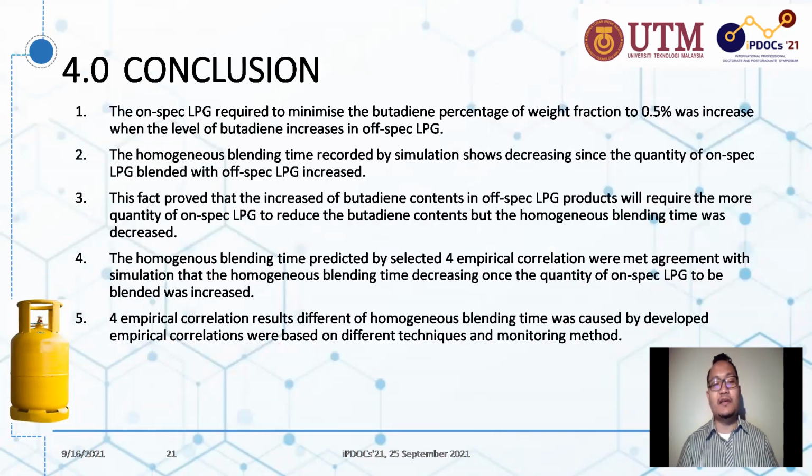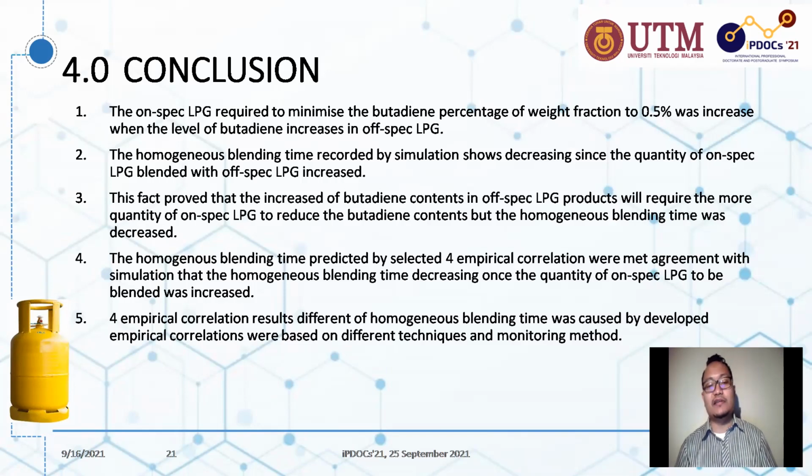In conclusion, the on-spec LPG required to minimize the butadiene weight fraction to 0.5% increased when the level of butadiene increased in the off-spec LPG. The homogeneous blending time recorded by simulation shows a decrease as the quantity of on-spec LPG blended with off-spec LPG increases. This proves that an increase of butadiene content in off-spec LPG products will require a greater quantity of on-spec LPG to reduce the butadiene content, but the homogeneous blending time decreases.